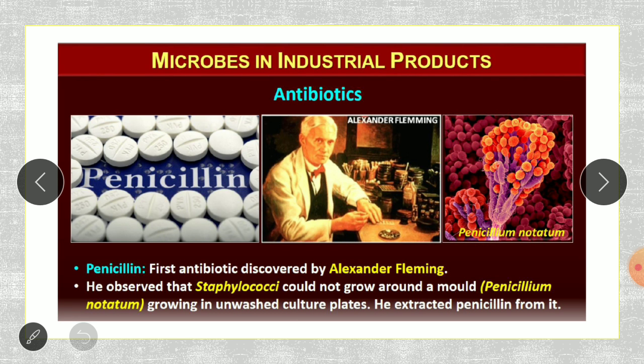Coming to the discovery of the first antibiotic. The first antibiotic discovered was penicillin, and it was discovered by Alexander Fleming. Now there is a story behind this which you should know. Alexander Fleming was a Scottish researcher working in a hospital as a lab technician, and he was known as a very careless lab technician.